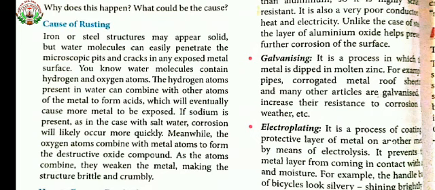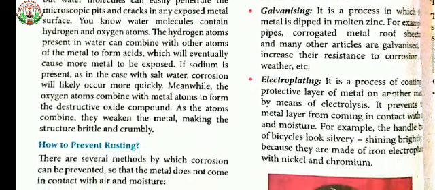For example, the handlebar of a cycle looks silvery and shines brightly. Why? Because it is made of iron electroplated with nickel and chromium. So this is about electroplating.